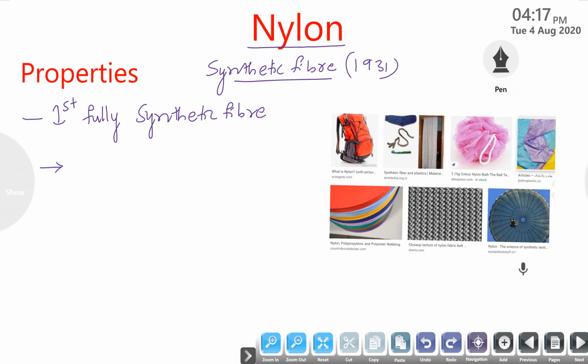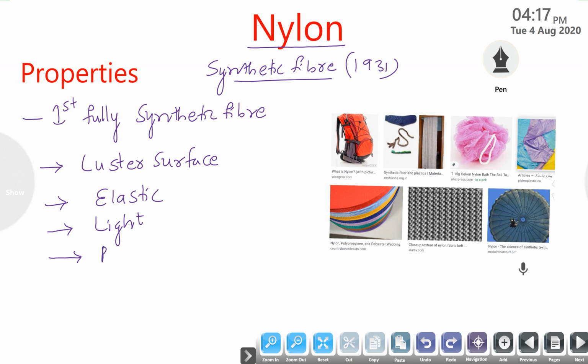Okay, here we will list out some of the properties. Nylon has a luster surface, that means a shiny surface. Second one, it has elastic property and it is lightweight. Next, these articles are very popular, that's why they are used in so many cloths, or in the making of different types of gloss.